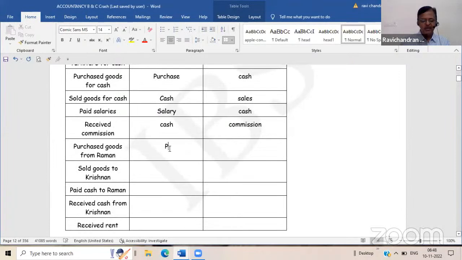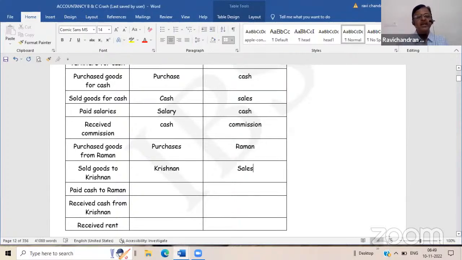Purchased goods from Raman, purchases account debtor to Raman. Why have I debited Raman? It is not a cash transaction. Raman has supplied the goods on credit. I owe this money to Raman on a later date. Sold goods to Krishnan. Similarly, Krishnan is a debtor because he has received the goods, debit the receiver, and sales account should be credited.